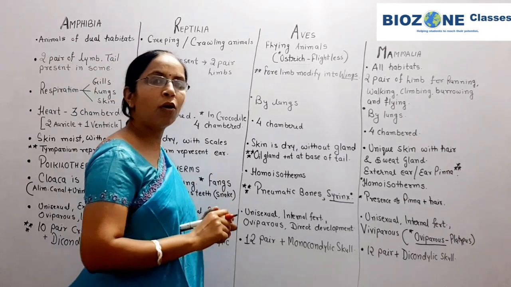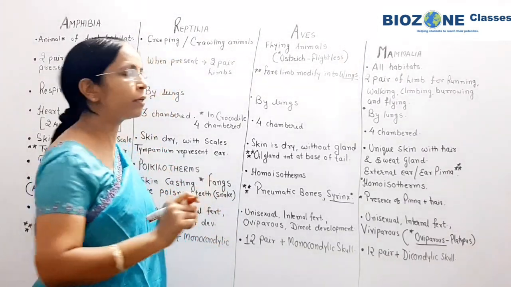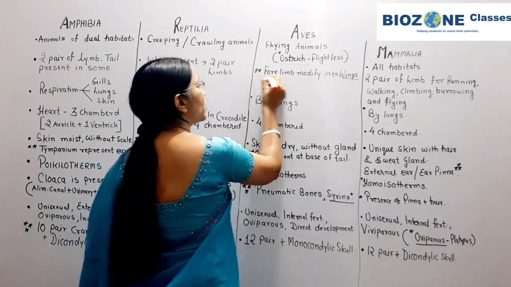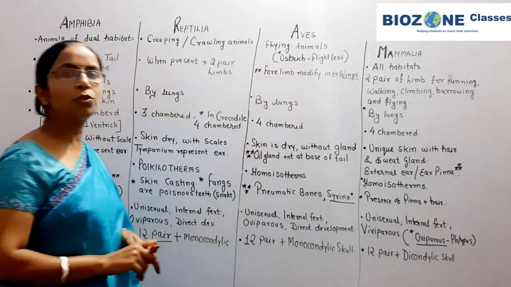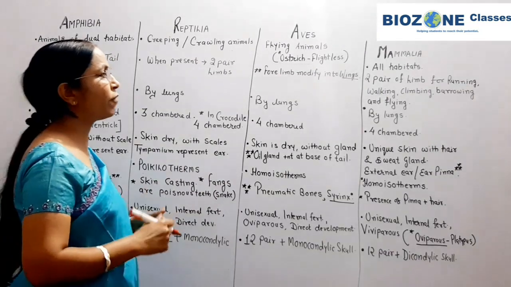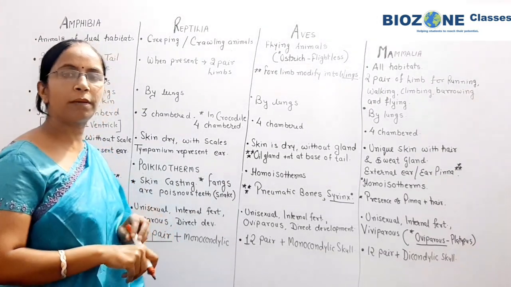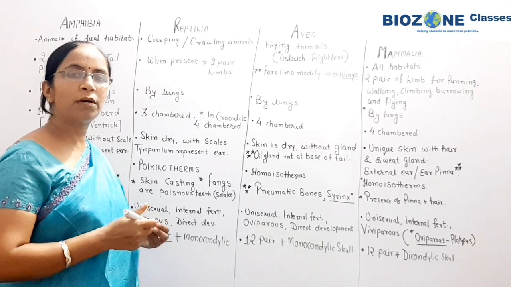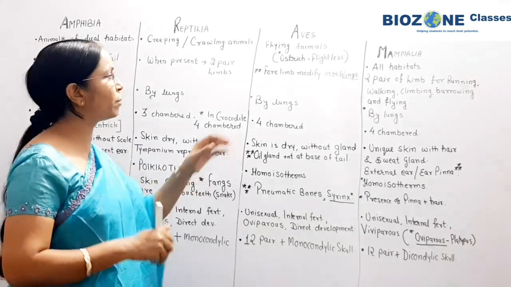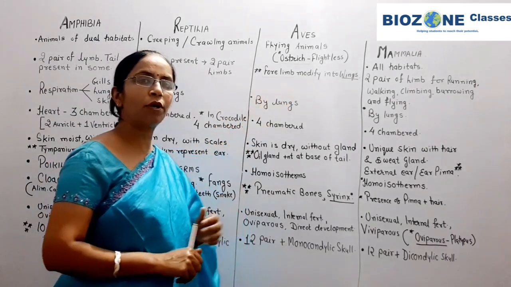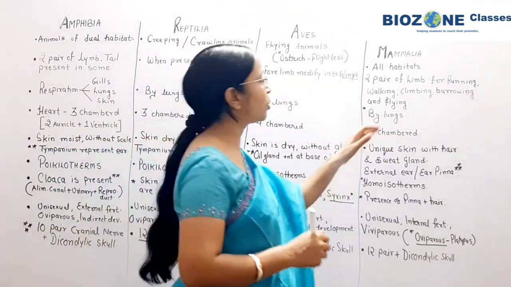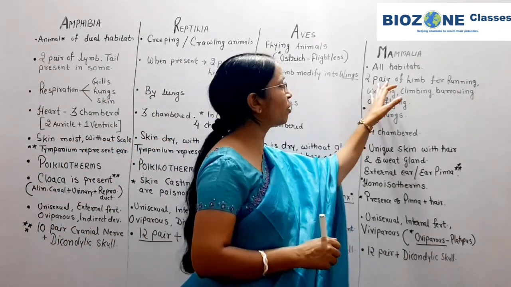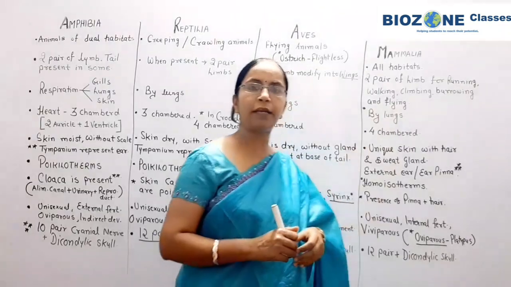In aves or birds, the more important thing you remember: the four limbs in birds are modified into wings. What are the wings? The wings of the birds are modified forelimbs. In mammals, again there are two pair of limbs, forelimbs and hind limbs.